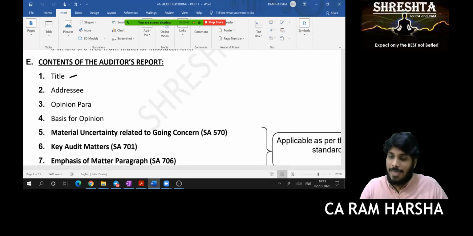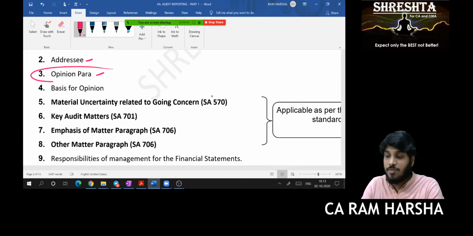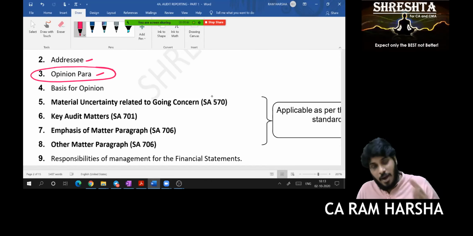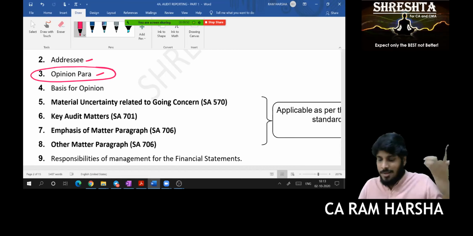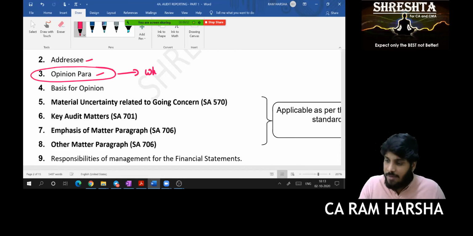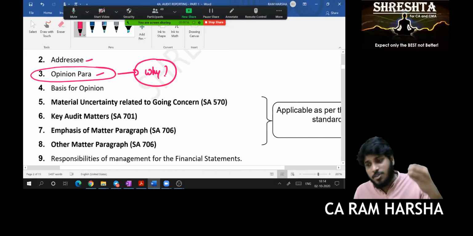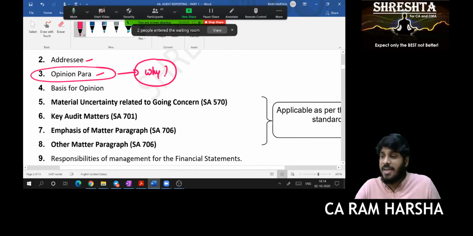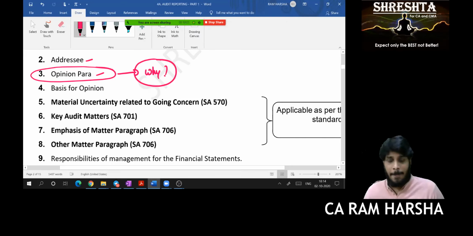First, there should be a title, addressee, opinion para, because this is the ultimate thing which we are going to give. Our objective of audit is to obtain reasonable assurance and to give an opinion. This is the purpose why we are doing audit, why we are learning the entire subject of auditing. The sole purpose is the opinion para.